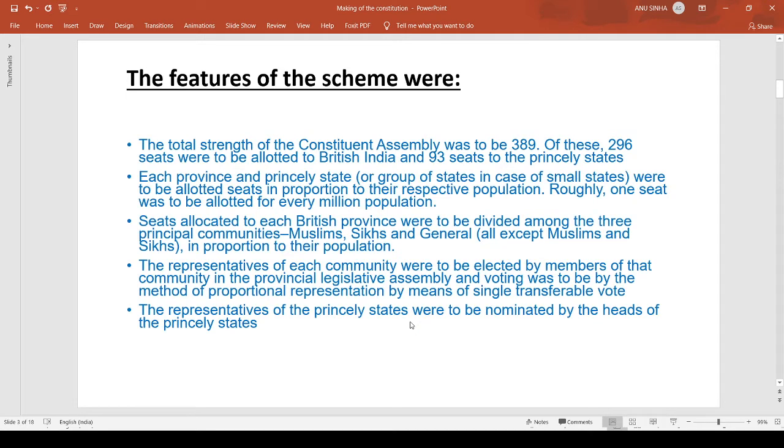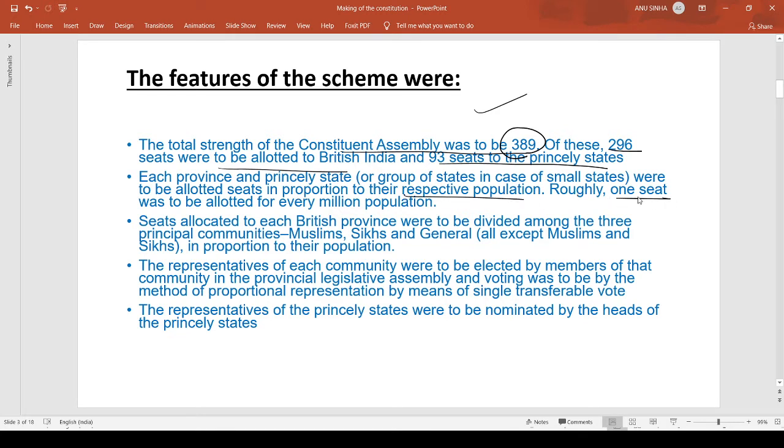Moving next, what were the features of the scheme? Like what was going to be the strength, how the people were going to be elected who would be forming the constitution. Here we will be talking about that. The total strength of the Constitution Assembly was 389. Of these, 296 seats were allocated to British India and 93 seats to the princely states.